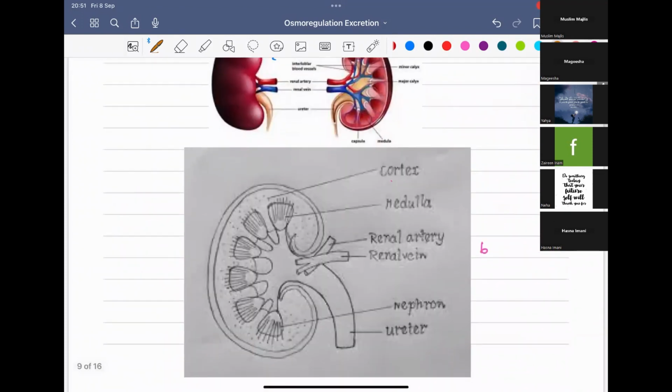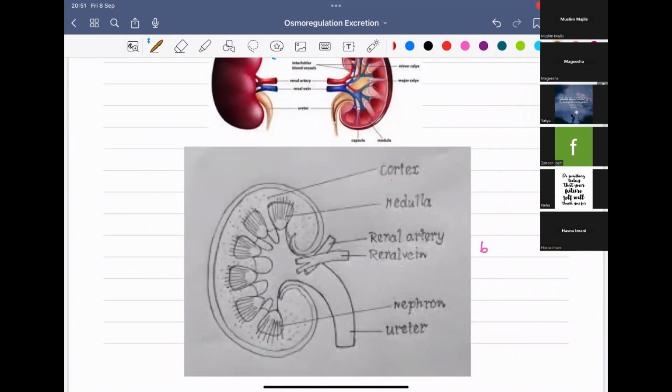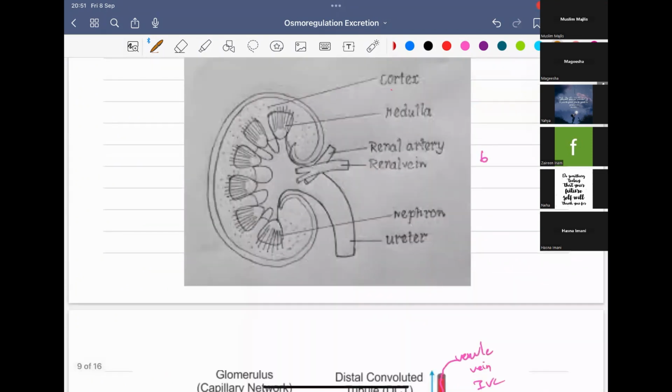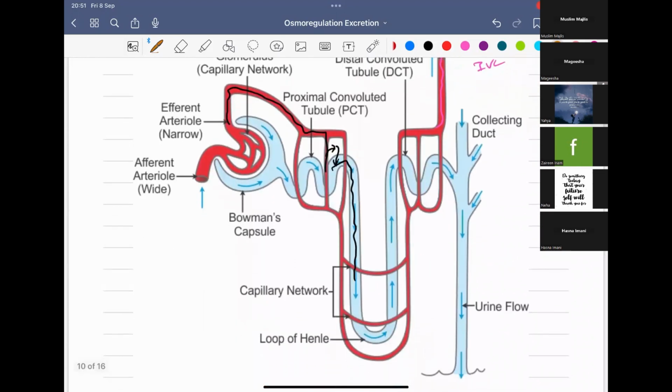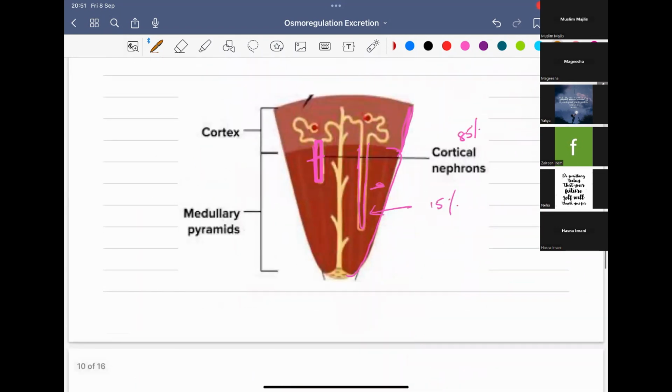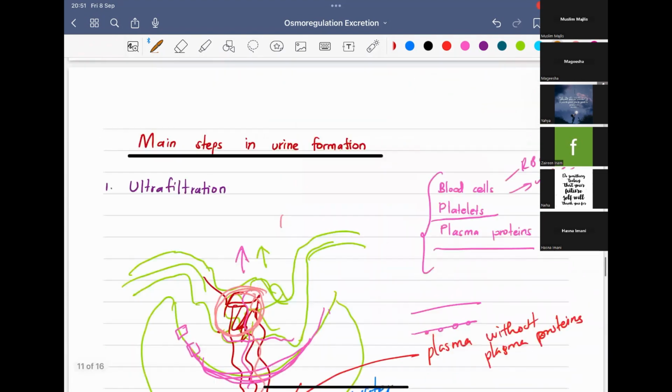Then we studied the gross structure of the kidney, the location, the blood supply, and the gross structure of the kidney. You have to write them. Then we studied the functional and structural unit of the kidney, which is the nephron, a long tubule with the glomerulus. The long tubule has the Bowman capsule, proximal convoluted tubule, loop of Henle, and distal convoluted tubule. Collecting duct is not a part of the nephron. There are two types of nephrons, the cortical nephrons and juxtamedullary nephrons, and we saw the differences between them.